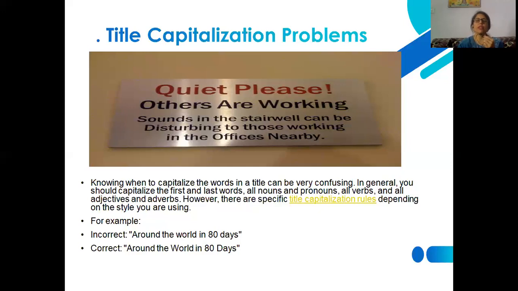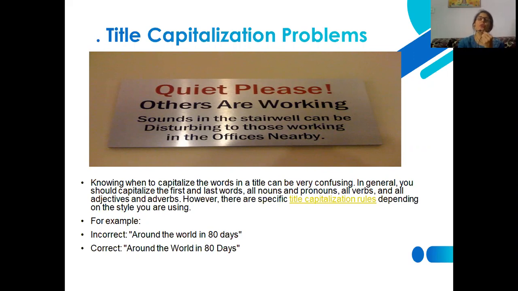I may have infused many other pictures as well. They were really conveying the message that I would like to convey to you all, that sometimes the title capitalization rules are not usually followed and people capitalize as they wish. Sometimes they will capitalize all the letters, Q, U, I, E, T, all capital. And sometimes they will write Q, U, I, others, O capital, A small, and W capital. So as per their own wish, if they are capitalizing, then it is really a problem.